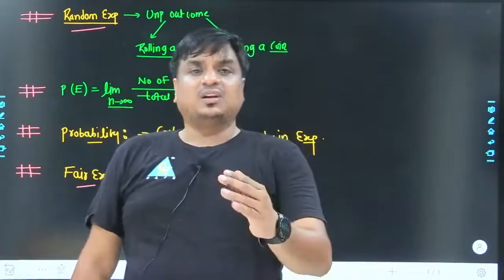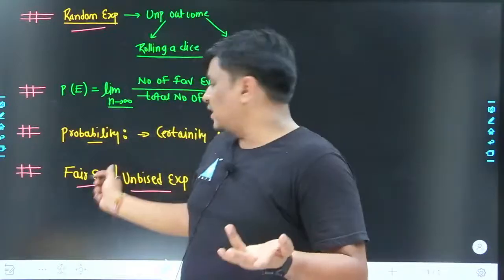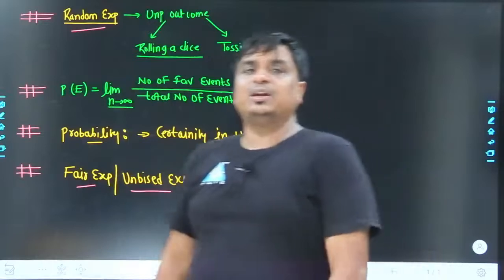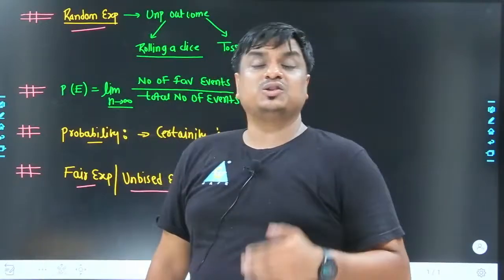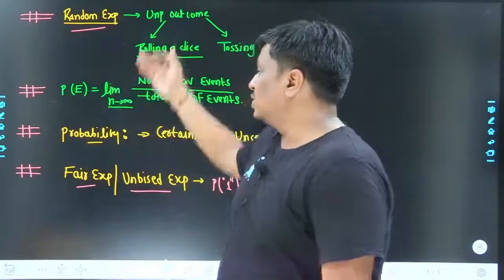They feel, sir, I do not know exactly what is meant by a random experiment, or by a fair or unbiased experiment. So these 3 to 4 important terminologies, which are very important within probability, must be clear to all of us.